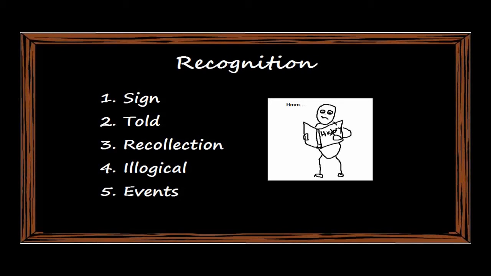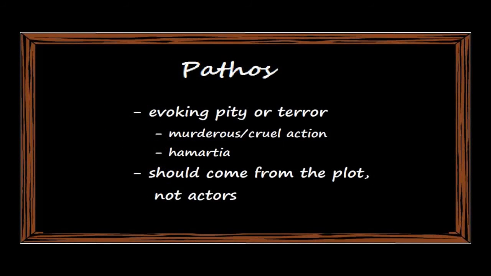This is when the story was not originally invented by the poet, but he has borrowed it from elsewhere. The third part of tragedy is the pathos. Pathos is when the tragedy evokes pity or terror. This is most commonly achieved by a murderous or cruel transaction such as wounding or killing. Pathos also can occur when a man goes from good fortune to bad because of a serious mistake.